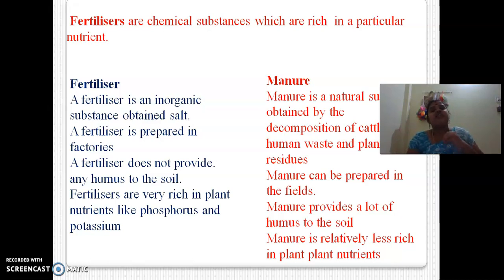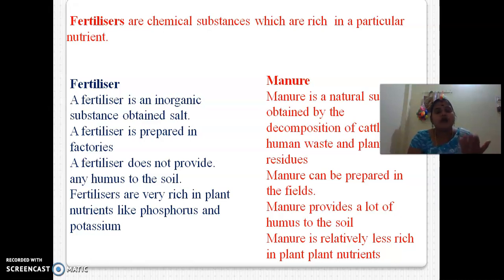Whether it's manure or fertilizer, we have to add it 5 feet away from the root. We have to make a small pit around the root of the plant, and add either manure or fertilizer. Fertilizers are chemical substances, but manures are natural substances. Fertilizers are chemical substances which are rich in particular nutrients.